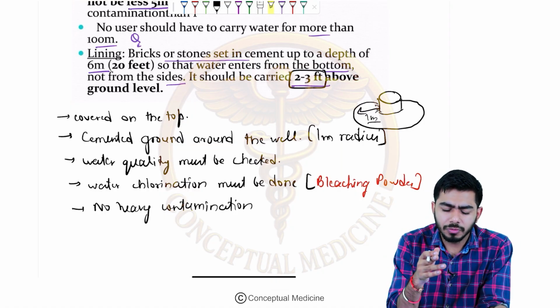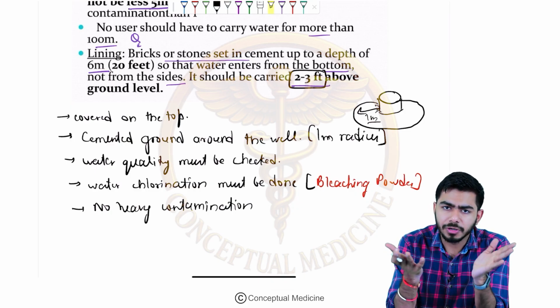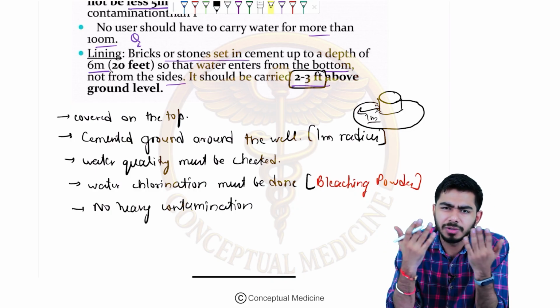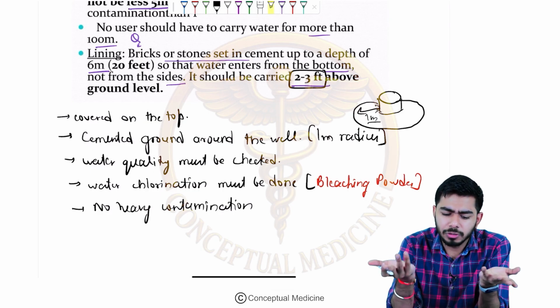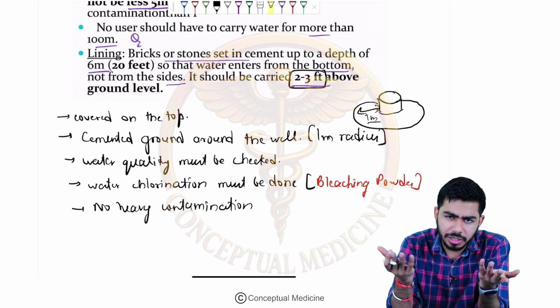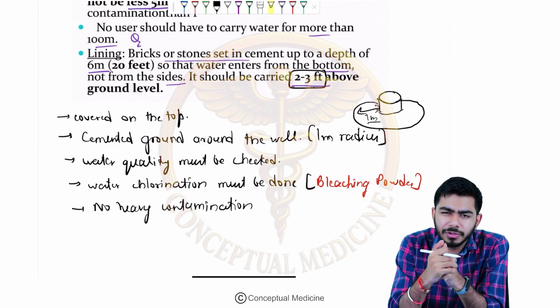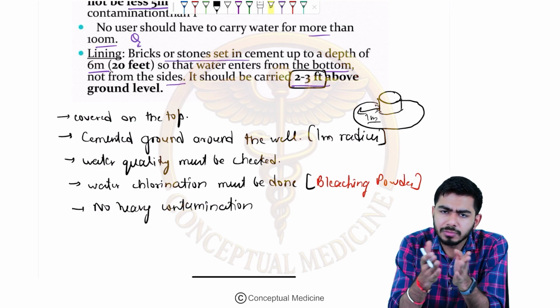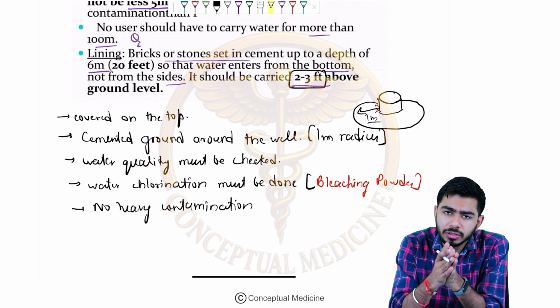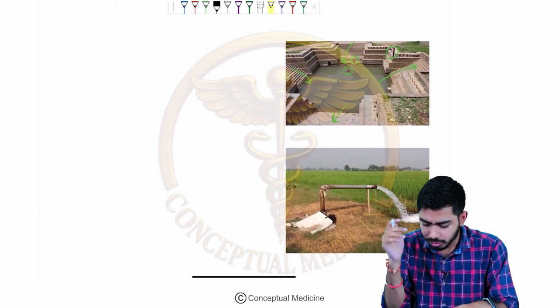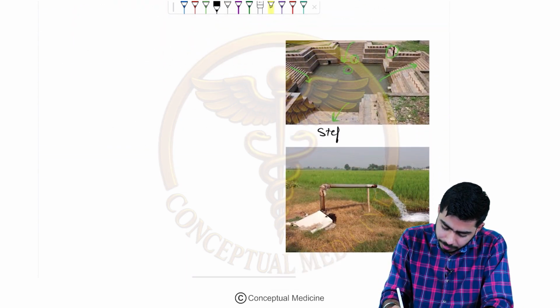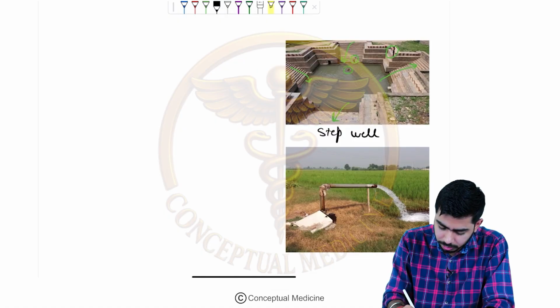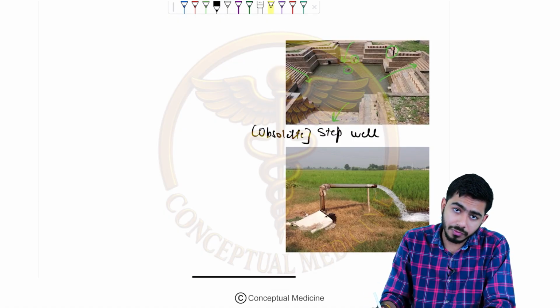Now we shall talk about non-sanitary wells. These are non-cemented wells, usually the kacha wells. Then I told you about the step well, that step wells are obsolete now. These are part of the deeper wells, but they are usually not used these days because there is always a risk of contamination. So here you can see the step wells. These are obsolete wells. Why are we not using them? Because there is a risk of contamination.